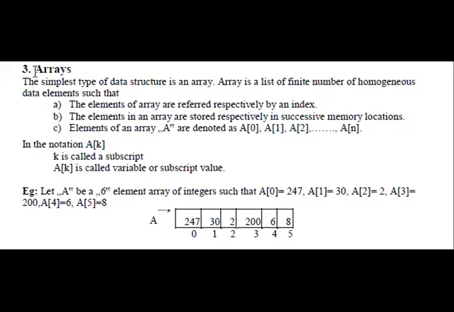The next one is, what is an array? An array is a list of a finite number of homogeneous data elements, such that the elements of an array are referred to respectively by an index. They are stored successively in memory locations linearly. That is the simplest definition of an array.